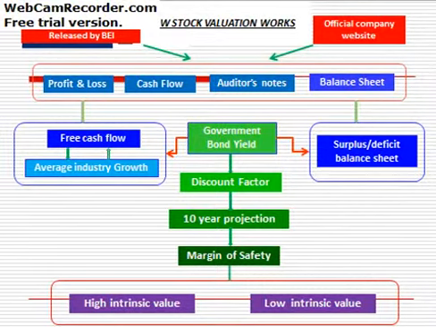On the right-hand side of the chart, the surplus and deficit of the balance sheet come purely from the balance sheet itself, and are then combined with the government bond yield, and we discount over the 10-year projection. We put on the margin of safety concept, and we come up with two intrinsic values, high and low.